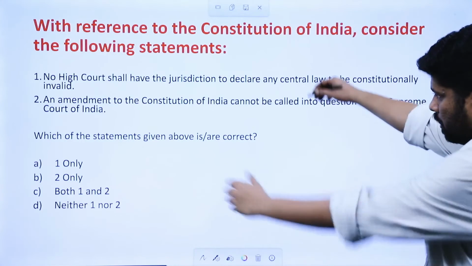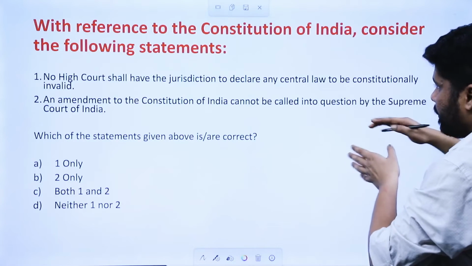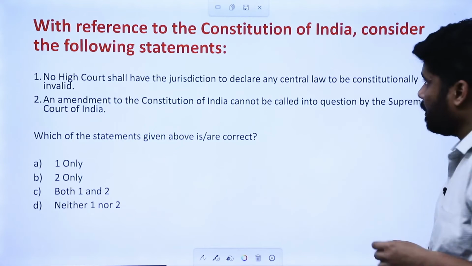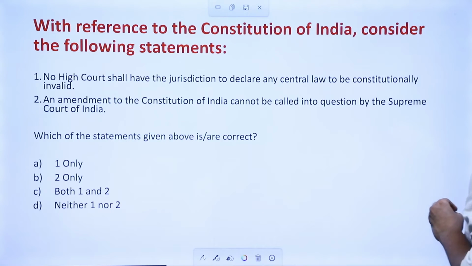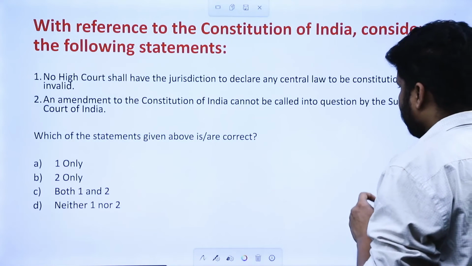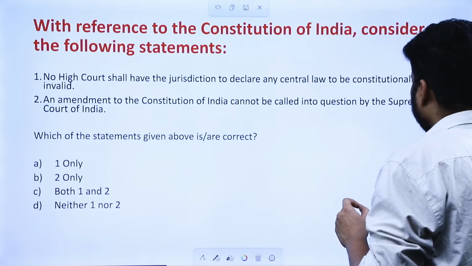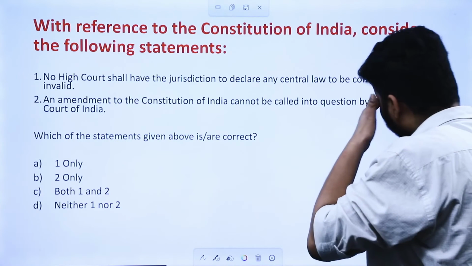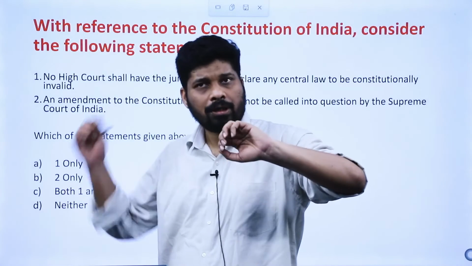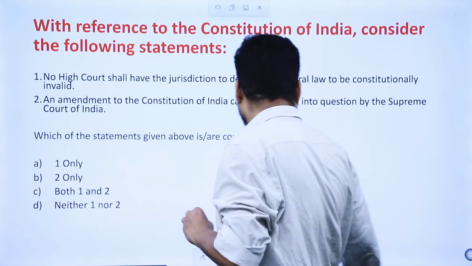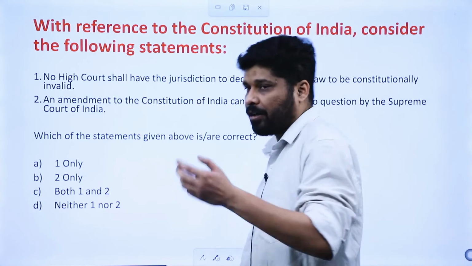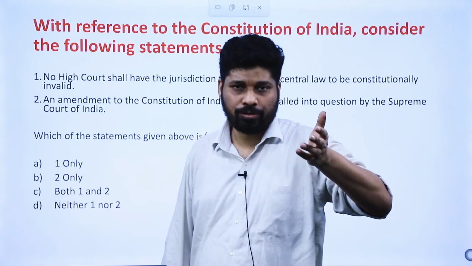Again, in the second statement, it in a way refers to constitutional amendment provisions. With reference to Constitution of India, consider the following statements. First statement, no High Court shall have jurisdiction to declare any central law to be constitutionally invalid. Now this statement, even though it is not directly related to Constitution, but please remember, High Courts basically can declare a central law to be ultra vires to the Constitution, that is going beyond the scope of Constitution.